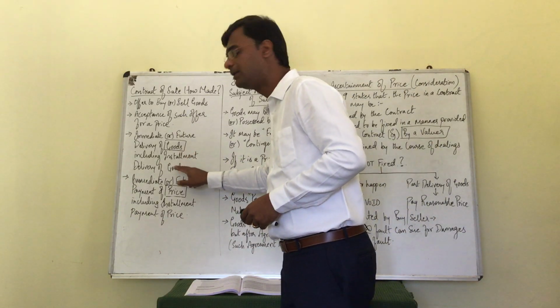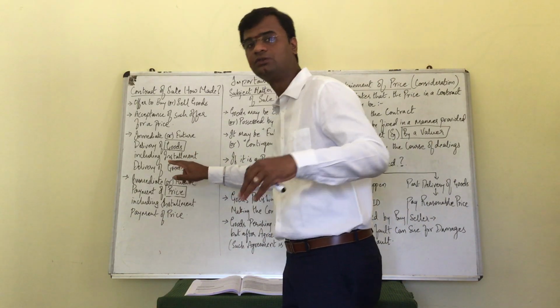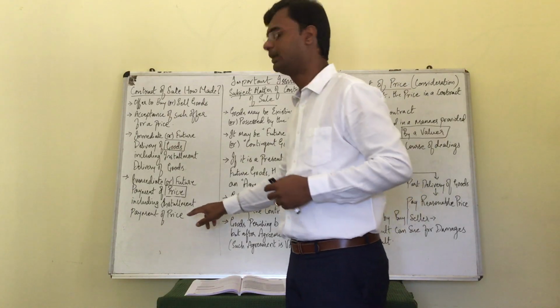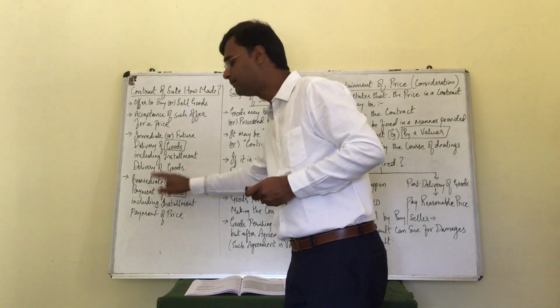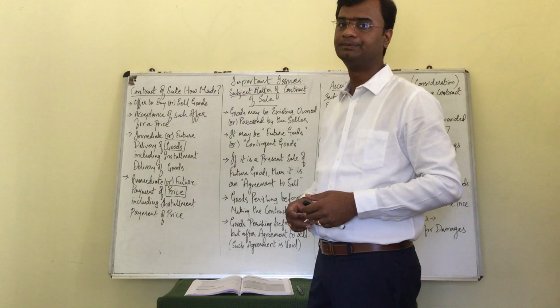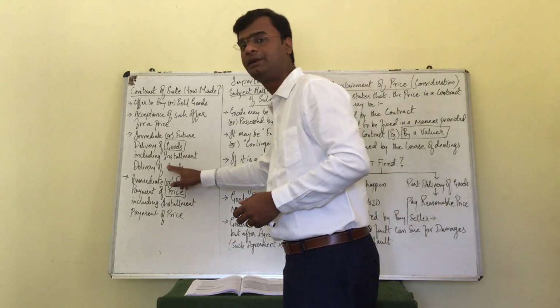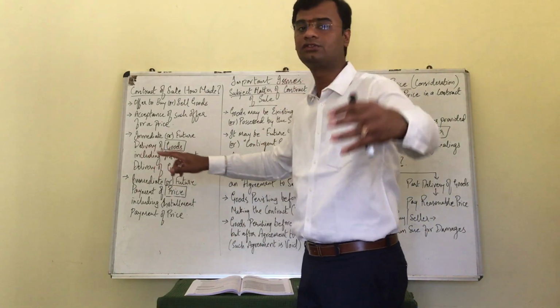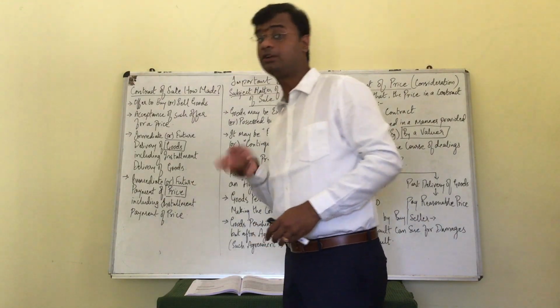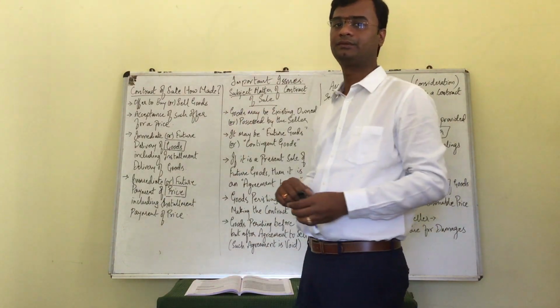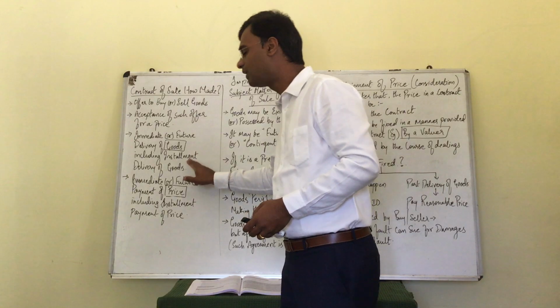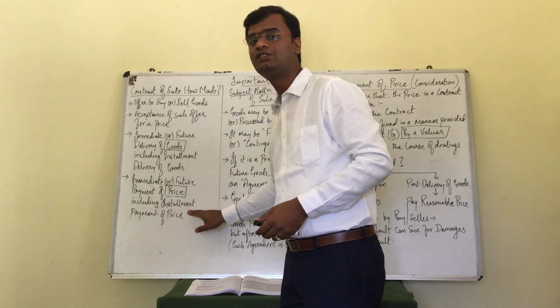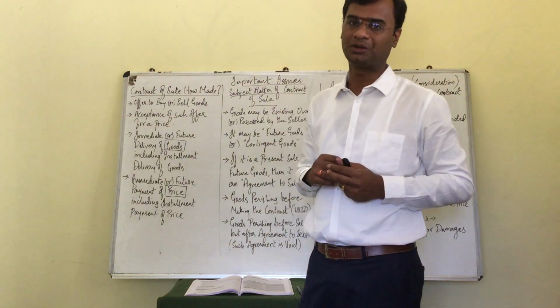Next, installment delivery of goods, that means goods can be delivered in installment, but payment of price is immediately, that is also one possibility. Next, installment delivery of goods and future payment of price is also one possibility. And lastly, installment delivery of goods and installment payment of price is also one possibility.